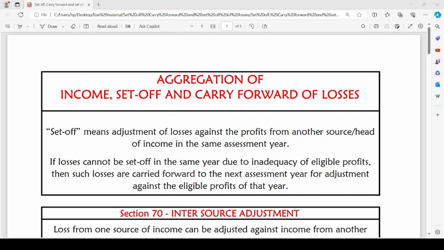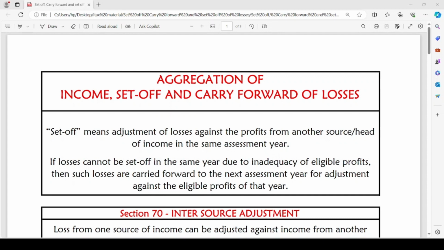So, let us see what are the provisions as per the Income Tax Act regarding the set off and carry forward of losses. Set off means adjustment of loss against the profits from another source or head of income in the same assessment year. If losses cannot be set off in the same year due to inadequacy of eligible profits, then such losses are carried forward to the next assessment year for adjustment against the eligible profits of that year.